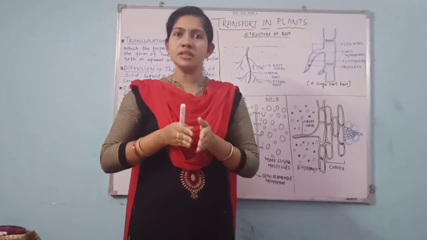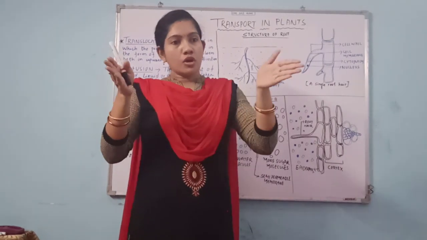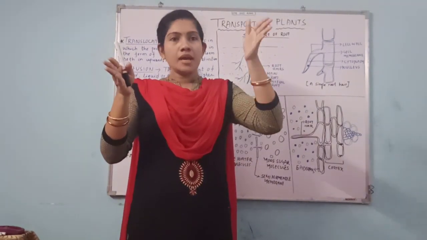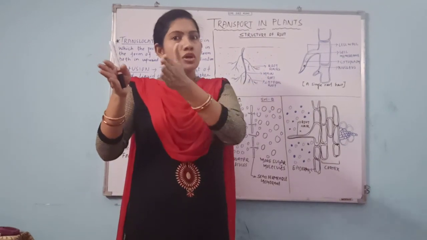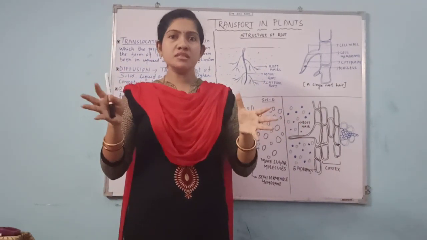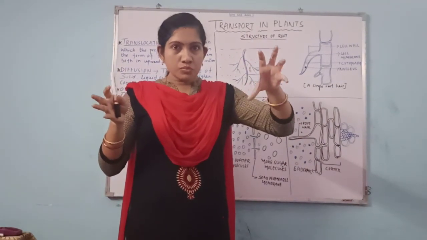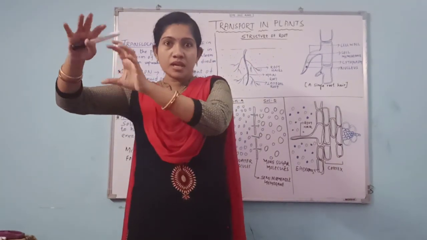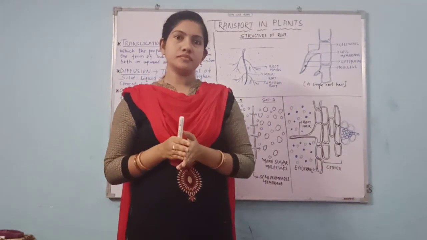When we separate them with a semi-permeable membrane, movement always takes place from higher concentration to lower concentration, meaning from where the amount is more to where the amount is less.